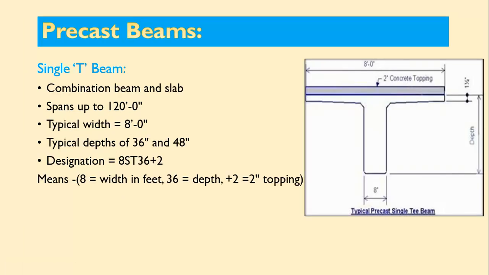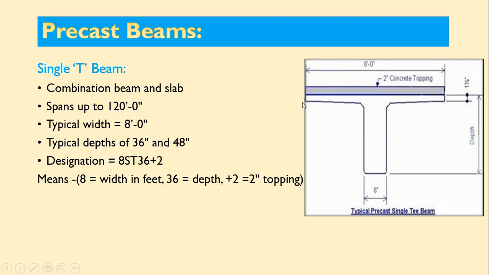Now coming to precast beams. Under this precast beam there may be L beam, T beam, C beam, and all types of beams are manufactured. Here you can see single T beam, and a combination of beam and slab. This is the beam and this is the slab. Beam span is up to 120 feet. It can be fabricated for a length of 120 feet.